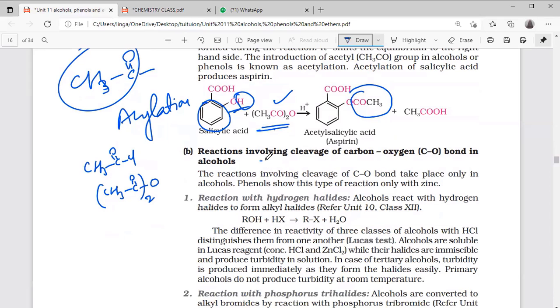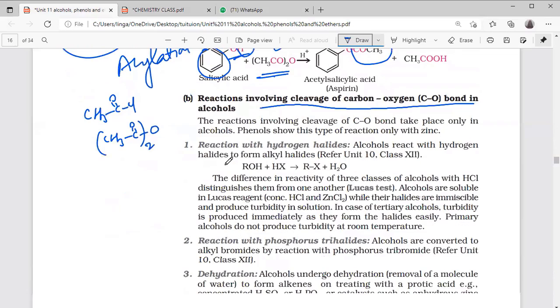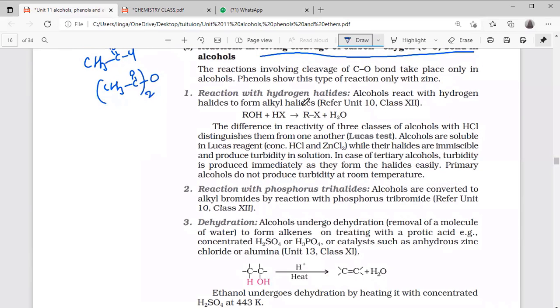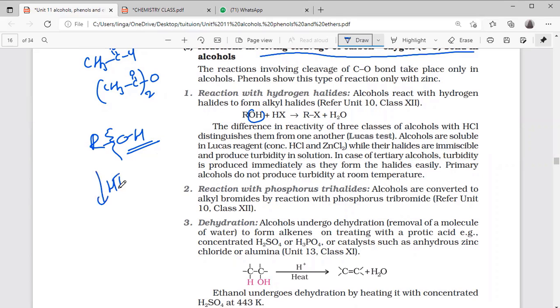Next, we are now talking about reactions involving cleavage of the carbon-oxygen bond. So here, hydrogen chloride. See here, OH is releasing. See, R bond OH. Now the bond cleavage takes place here. To remove this OH and substitute halogens, what is the reagent? We can take generally HI, then HBr, then HCl.